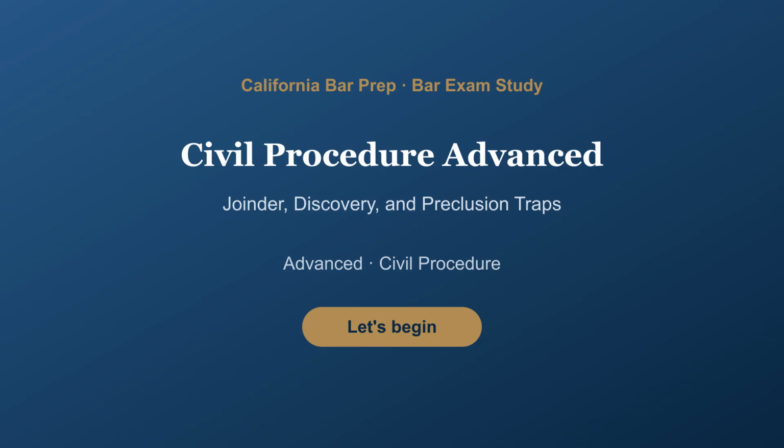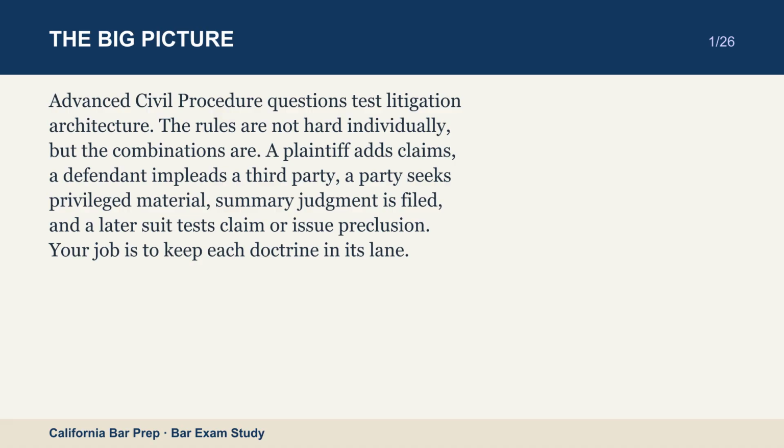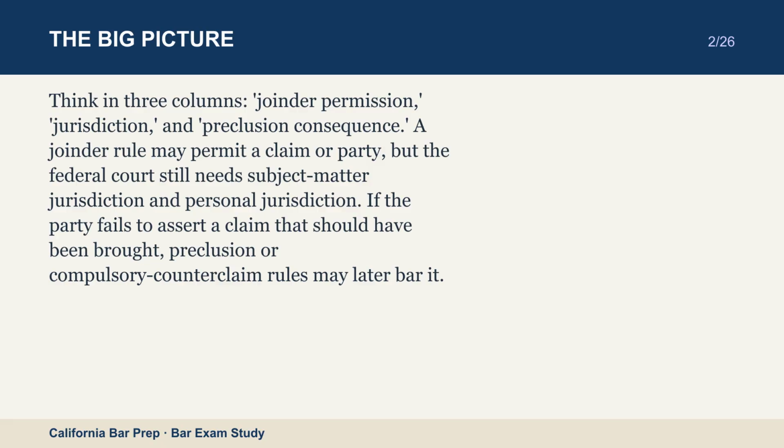Let's begin. Advanced Civil Procedure questions test litigation architecture. The rules are not hard individually, but the combinations are. A plaintiff adds claims. A defendant impleads a third party. A party seeks privileged material. Summary judgment is filed. And a later suit tests claim or issue preclusion. Your job is to keep each doctrine in its lane. Think in 3 columns: joinder permission, jurisdiction, and preclusion consequence.